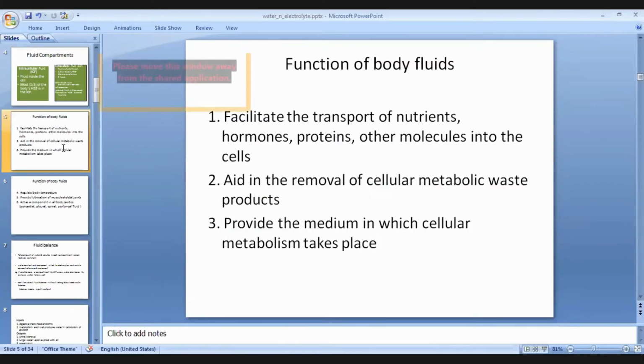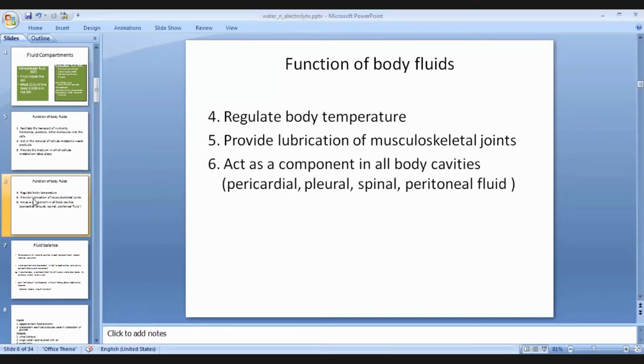What are the functions of body fluid? As fluids are present in our body, they also carry out different functions. They facilitate the transport of nutrients, hormones, proteins, and other molecules into the cells. They help in the removal of metabolic waste products. They provide the medium in which cellular metabolism takes place. Another function of body fluids is to regulate body temperature, so regulation is also carried out by fluid.